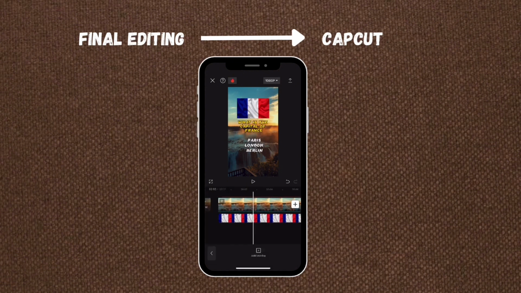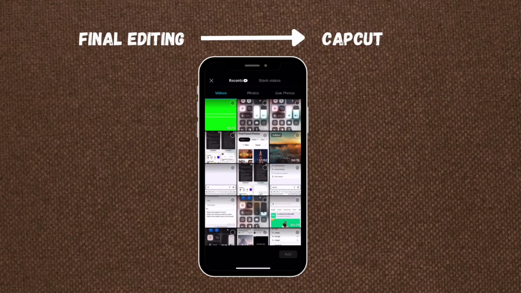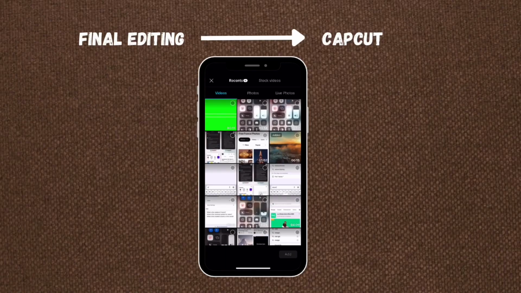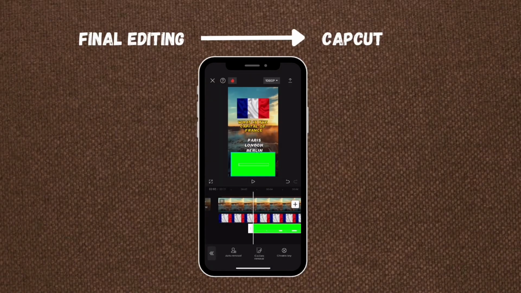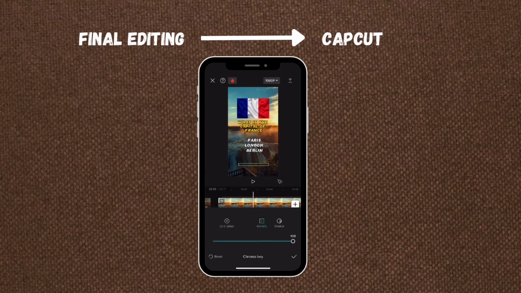Now I'll pause for this. To add timer, click on overlay. Now listen, you can get whatever timer you need on YouTube. This is the description for the one I'm using presently. Screen record it. Let's continue. Click on overlay and bring in the timer video. Click remove BG. Click on chroma key. Move it to the green part and adjust intensity.